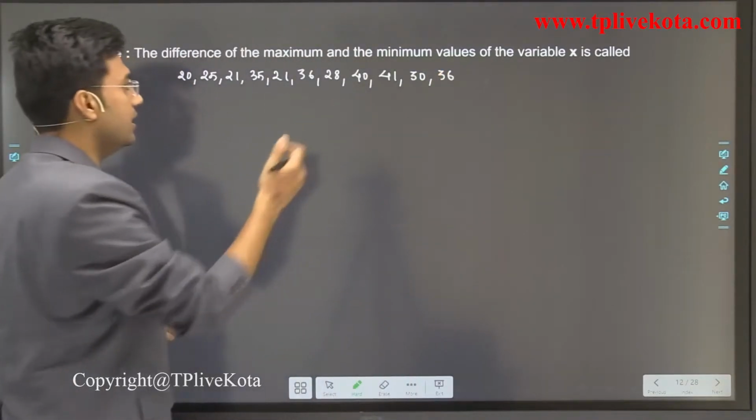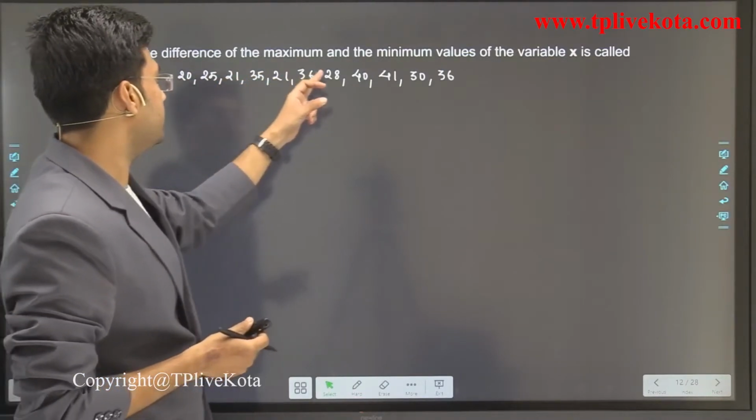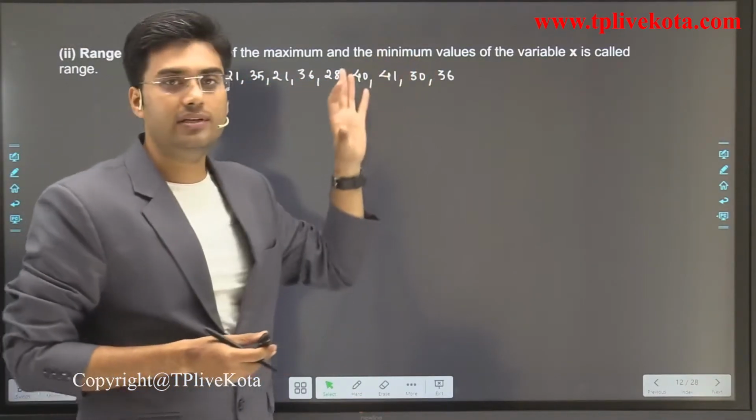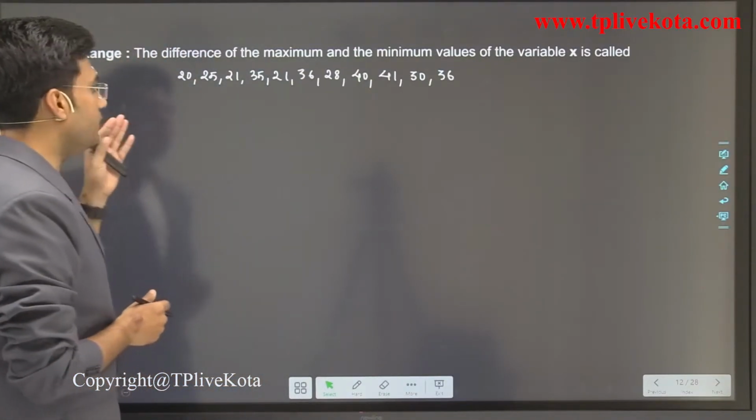Okay, so these are the data of 1, 2, 3, 4, 5, 6, 7, 8, 9, 10, 11 students of any class. Then we have to find the range of this class.